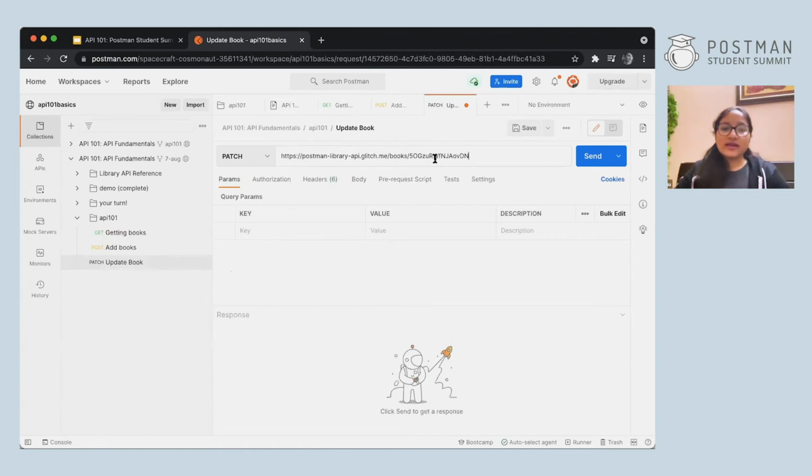Now, if I want to update something, I have to tell the API what I want to update and what will be the new data that will be replaced, right? So again, how to do that? I have no clue. Go back to the documentation.